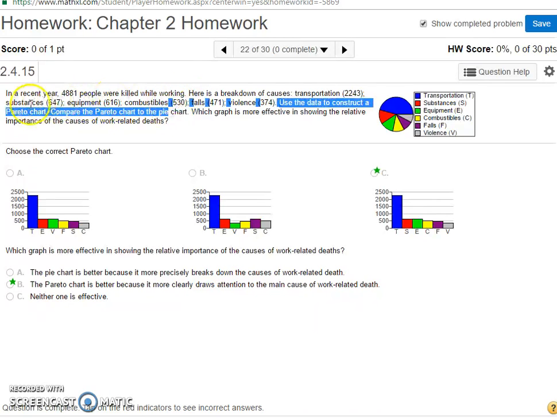So what we were talking about at the end of that last video is we knew transportation was the highest, which is that blue. And then next come the substances and the equipment, which are pretty close, but the substances is a little bit higher than the equipment. And then we also have combustibles, which is going to be the next group. And then falls is going to be 471, which is slightly smaller. And then violence is the smallest. But since this is looking for a Pareto, Pareto starts high and goes to the low. And that's where it says the Pareto chart to the pie chart. And so that's how I know it's going to be my C.